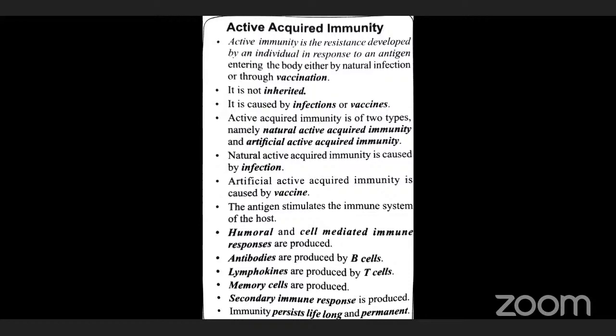So whatever may be, the polio virus may enter a second time, a third time, and so on. If the polio virus enters a second time, surely it will be destroyed very easily, because antibody is already produced primarily. Clear. So it is destroyed quickly. That is the prime use of memory cells. When the same antigens enter a second time, it produces a secondary immune response.